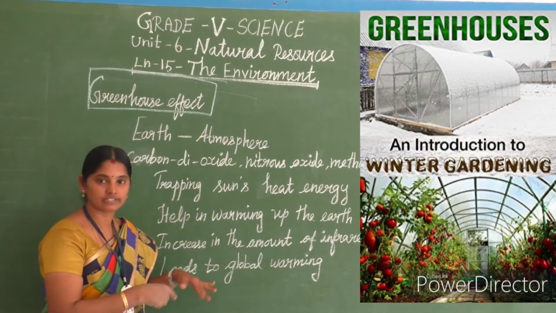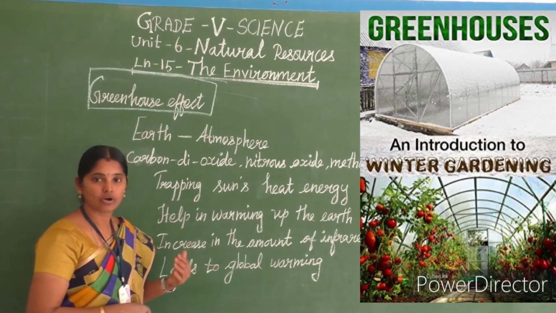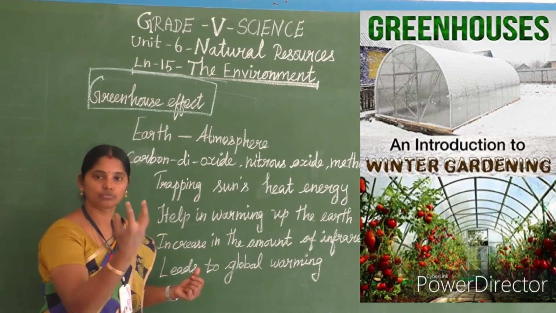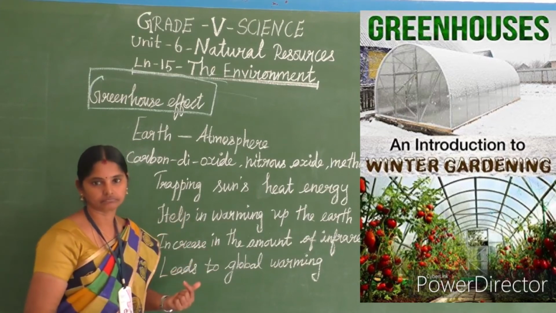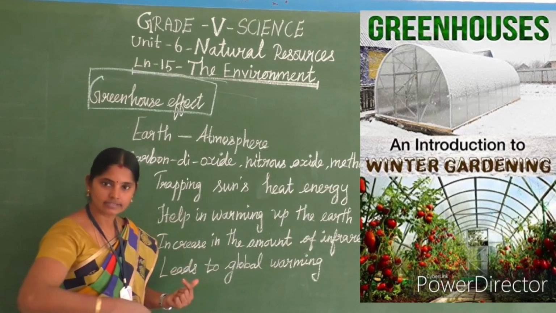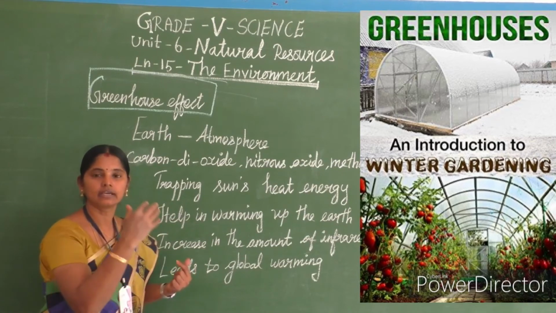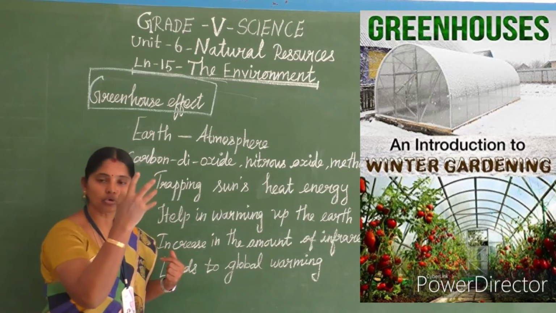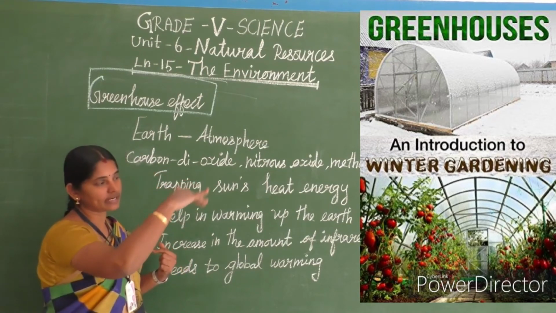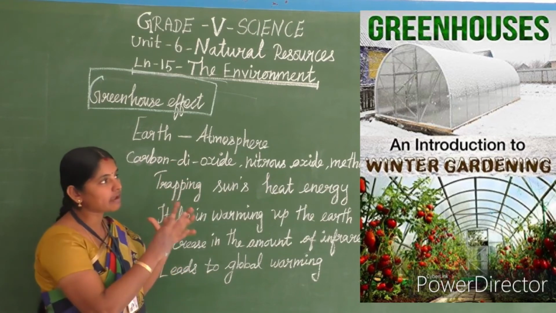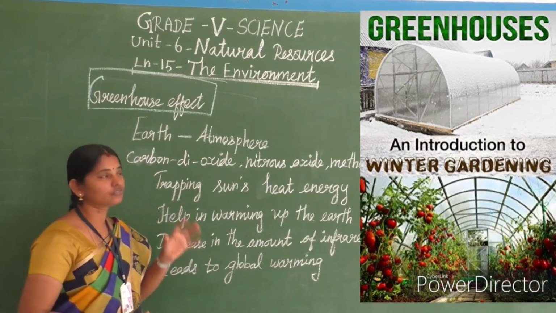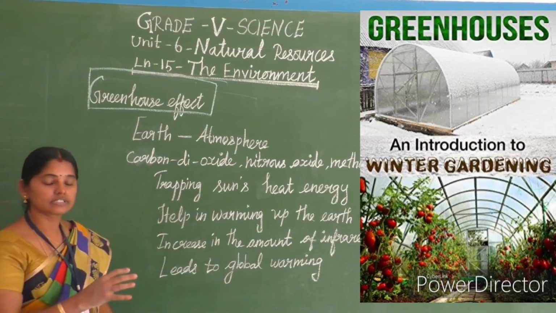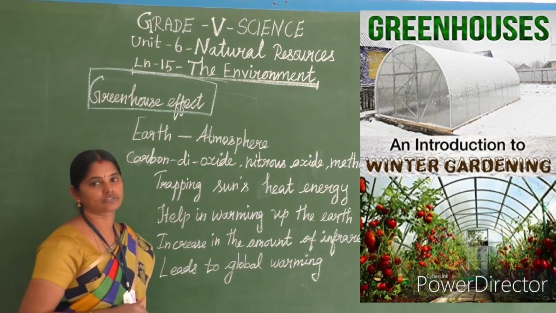In hill stations and all, we'll see them during the winter season. Because we know it very well, plants are in need of some warmth to grow well, isn't it? Sunlight is needed for the plants. During the winter season, the plants struggle hard to find sunlight, to find heat. So this kind of house is built. Look at the picture. These kinds of houses are built, that we call a glass house or greenhouse, isn't it? So why is this setup arranged in this way?